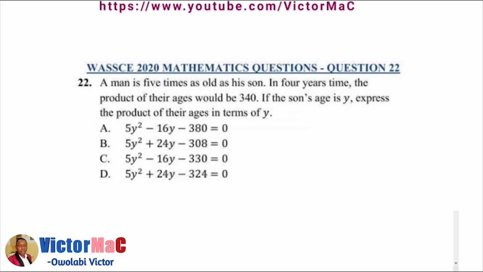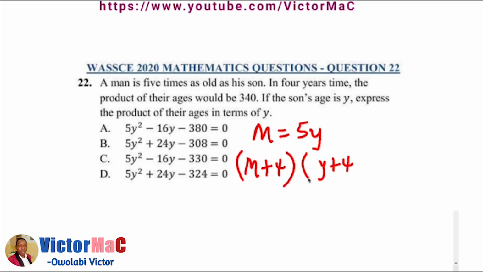Question number 22 of the WASSCE 2020 mathematics questions. It said, a man is 5 times as old as his son. Let us use y for his son. In 4 years' time, that is the man's age plus 4, and also the son's age plus 4, the product of their ages will be 340. If the son's age is y, according to the notation I'm using, express the product of their ages in terms of y.